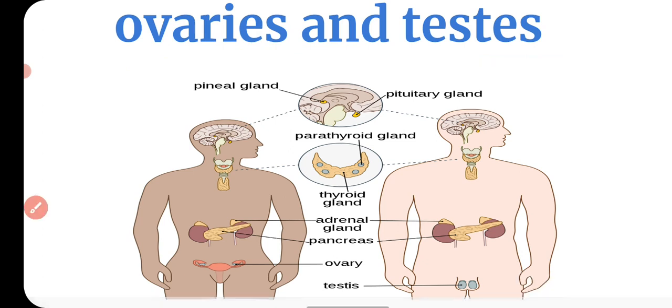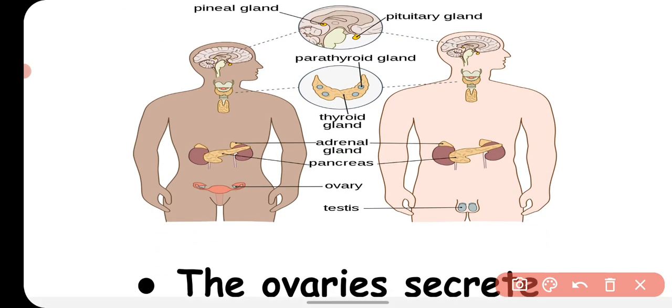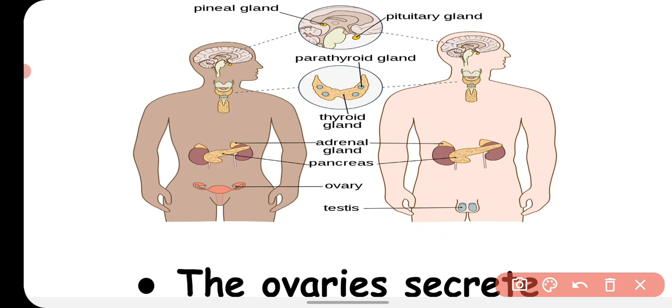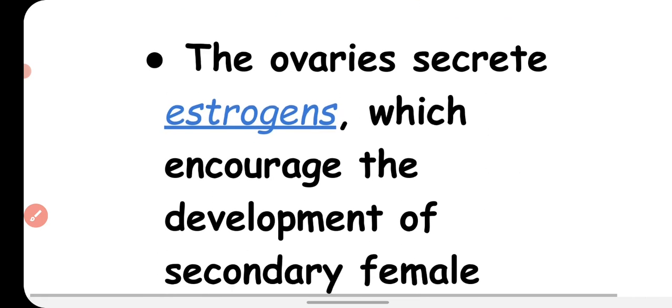In females, the ovary is found in the abdominal region. It comes as one pair, a right and left ovary, and the testis is located outside the body, in a pouch-like covering called the scrotum, and the testis is also one pair. So we'll talk about the ovary.